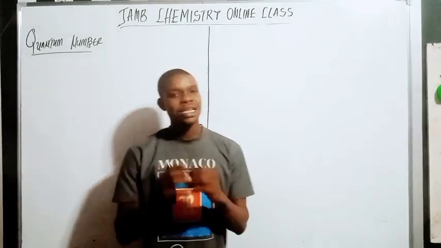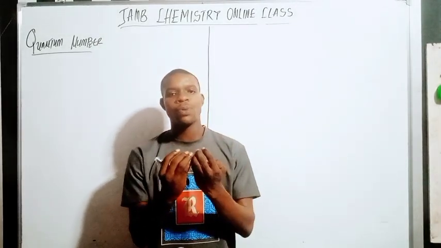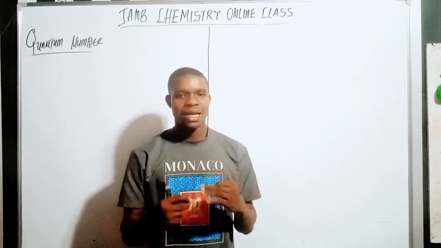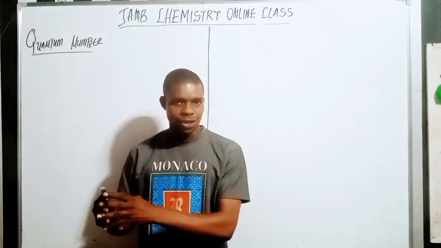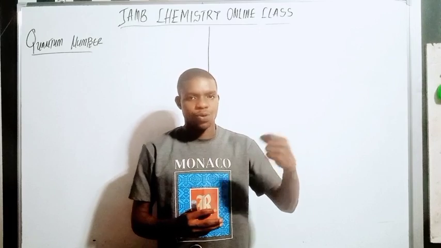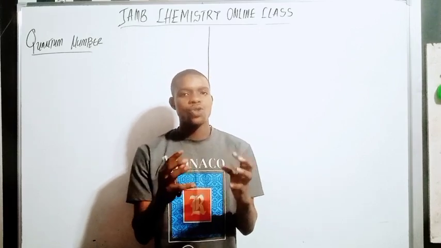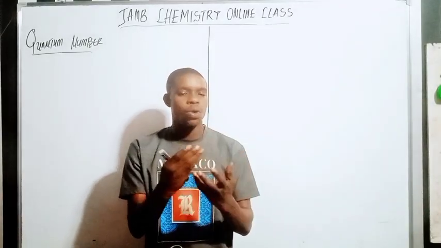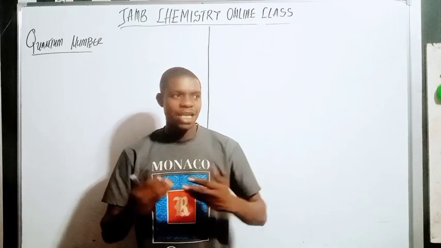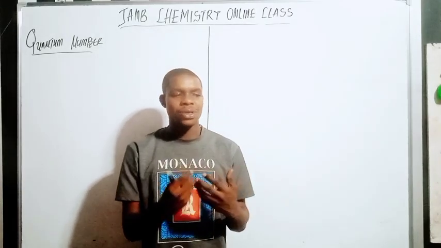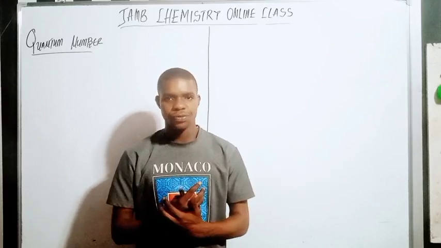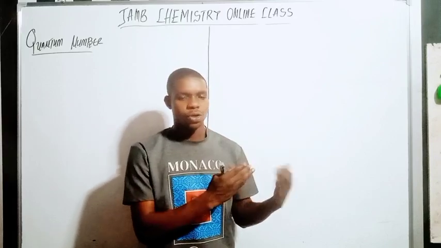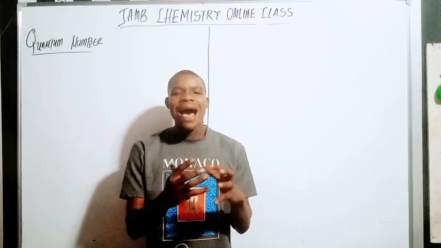In our previous class, we dealt with the structure of the atom, and the atom is made up of three fundamental parts, which are proton, neutron, and the electron. The proton is the positively charged particle, while the electron is the negatively charged particle. Now when we're talking about quantum numbers, what actually determines the main properties of the atom is the electron itself. That is why in a chemical reaction, an atom loses or gains electrons. So quantum number is used to describe how electrons behave.